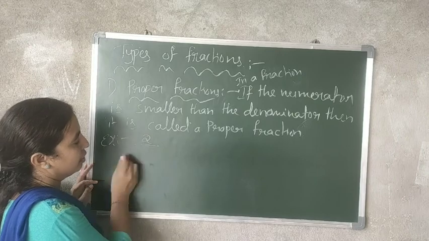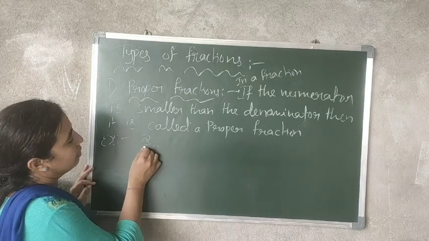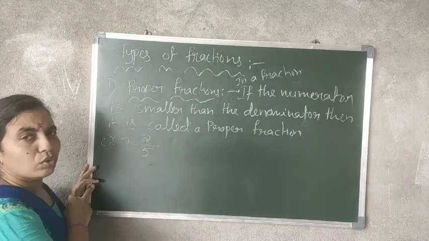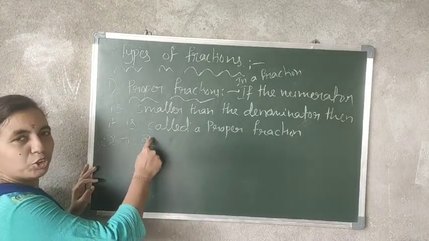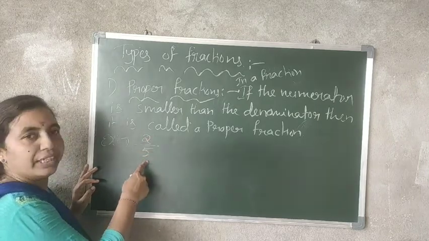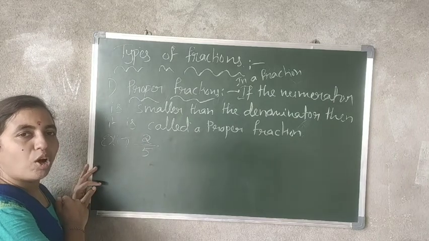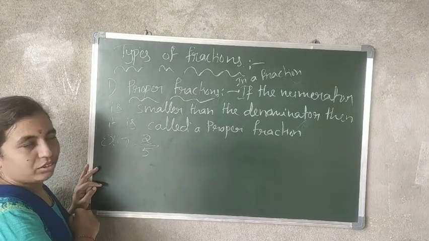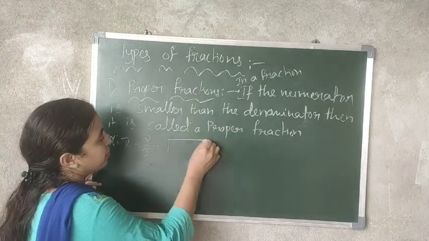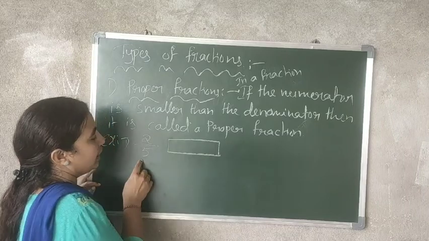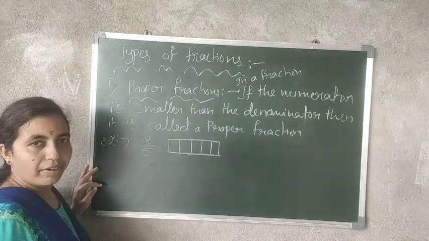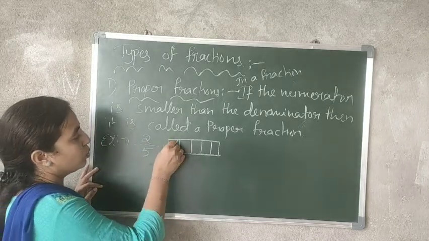2 by 5. See here, the numerator is 2, the denominator is 5, and the numerator is smaller than the denominator. So this is called a proper fraction. Now, how to write this? See, the denominator is 5, so 1, 2, 3, 4, 5. And how many do we shade? The numerator is 2.